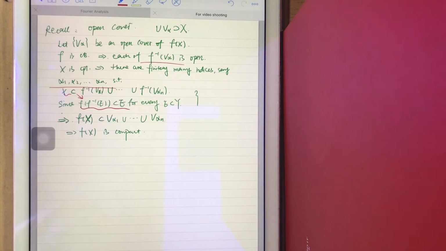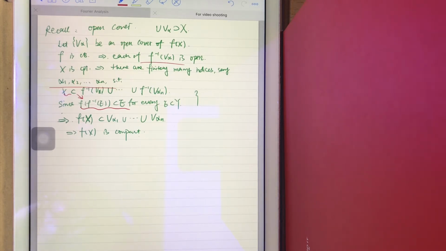So what's next? We know that if we do another mapping after f inverse of E, so for every E in Y, where E means an open set. We just use another notation E because it's a general case. It's not the case that we specify, like V alpha, right?